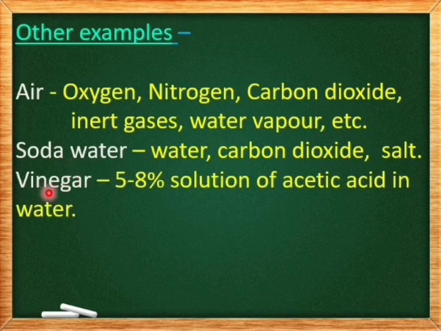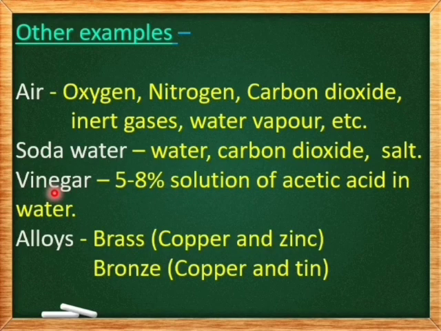Next, we have vinegar. Vinegar is a 5 to 8% solution of acetic acid in water. We know acids are soluble in water, so acid particles and water particles are mixed thoroughly. So it gives a uniform composition. Hence, vinegar is also an example of a homogeneous mixture.